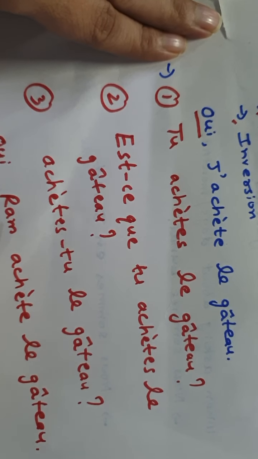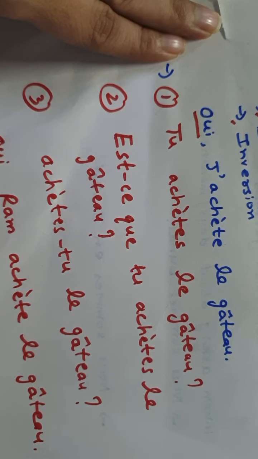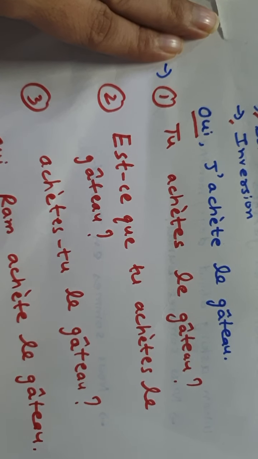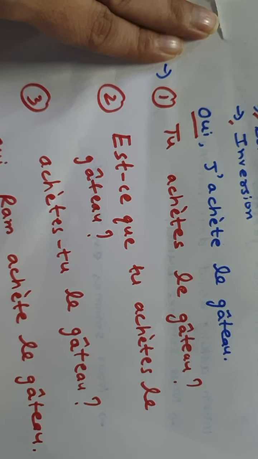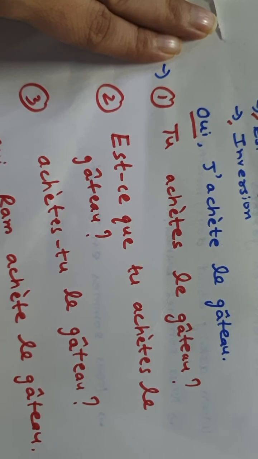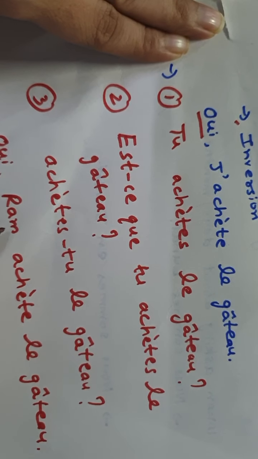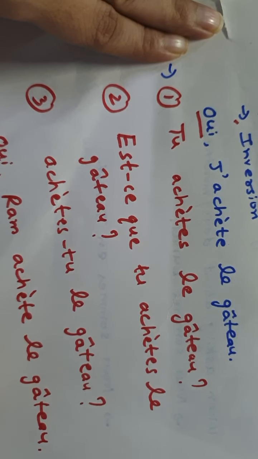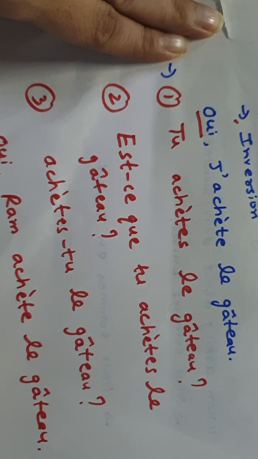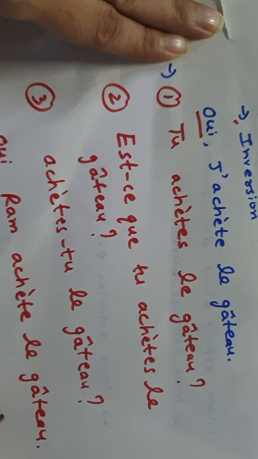You have to first write the noun Ram, and then take this verb. Now we have to do the inversion. After Ram you can put a comma. Ram, as you know, is third person masculine singular, so you just have to put the inversion. Here it ends in e, so put t in between. Ram achète-t-il le gâteau?